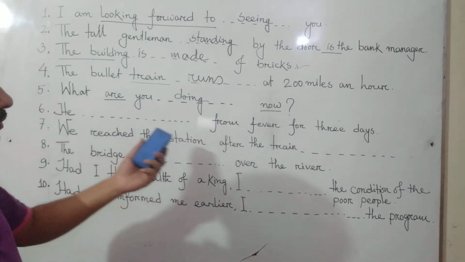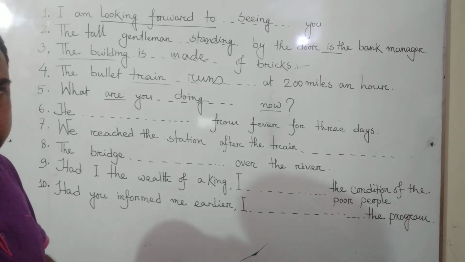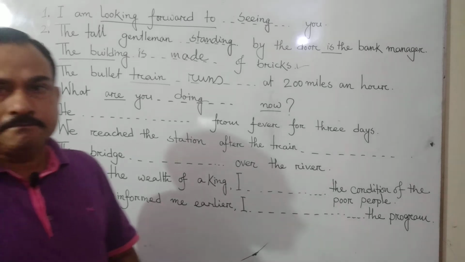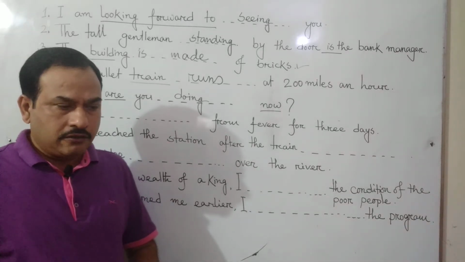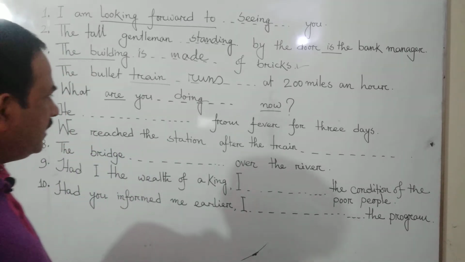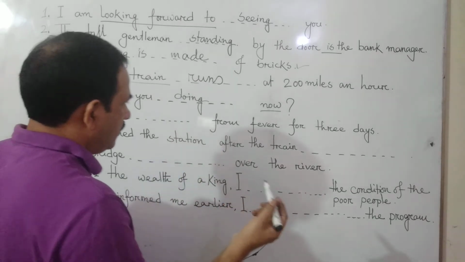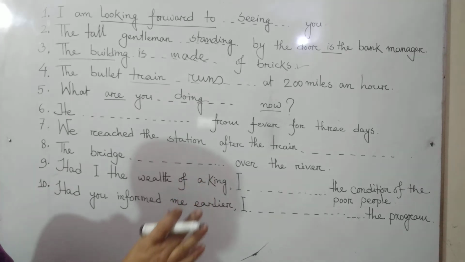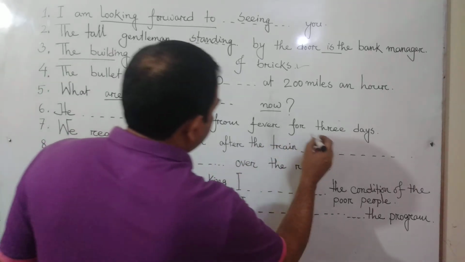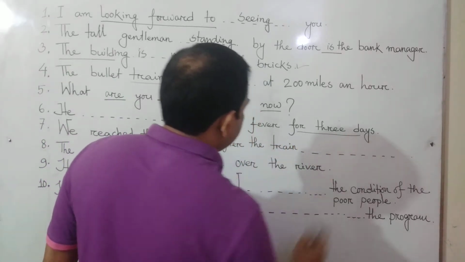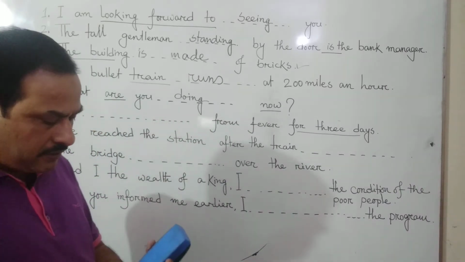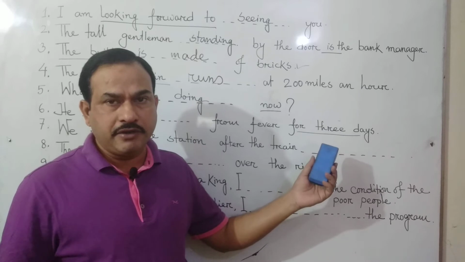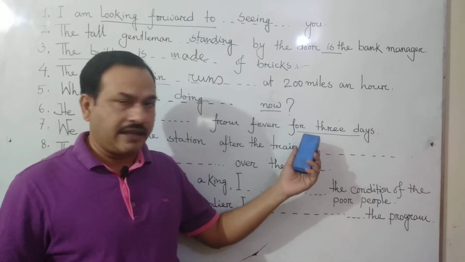He dash from fever for 3 days. That's a very interesting and very easy type of question. Don't worry seeing a long sentence. Just follow what is there in the sentence. There is for 3 days. It's a period of time. Period of time means for how many days? For 3 days. It's a period of time.